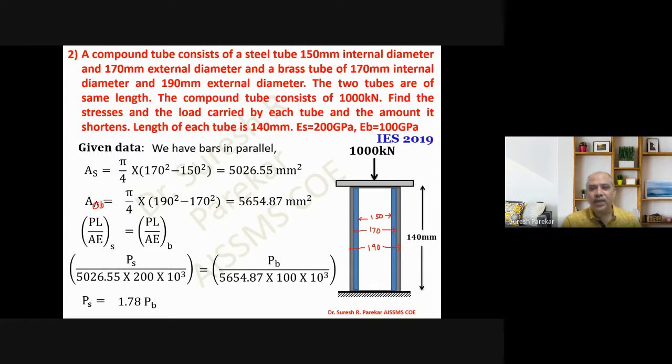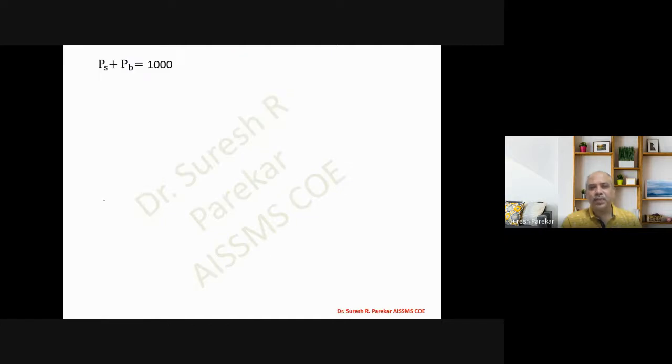Total load is 1000 kilonewton, so PS plus PB equal to 1000. From this, 1.78 PB plus PB equal to 1000, and we get PB as 359.71 kilonewton. If we multiply it by 1.78, it comes to 640.29 kilonewtons.